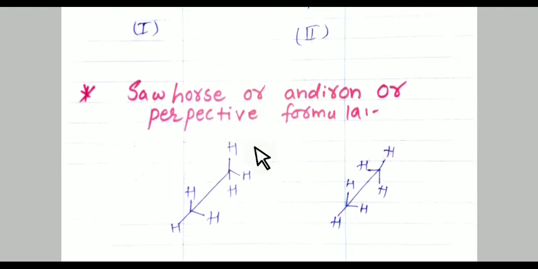Next one is the sawhorse or perspective formula. In this formula,